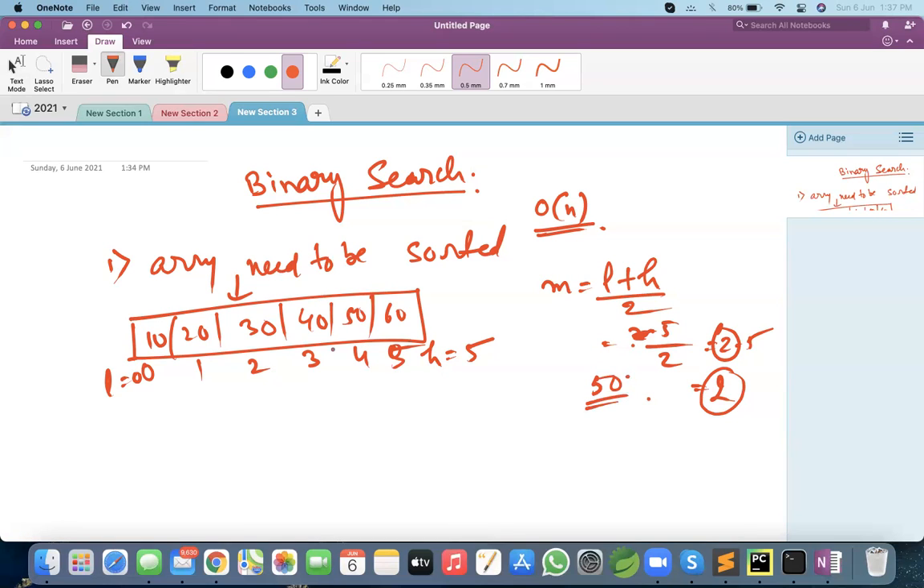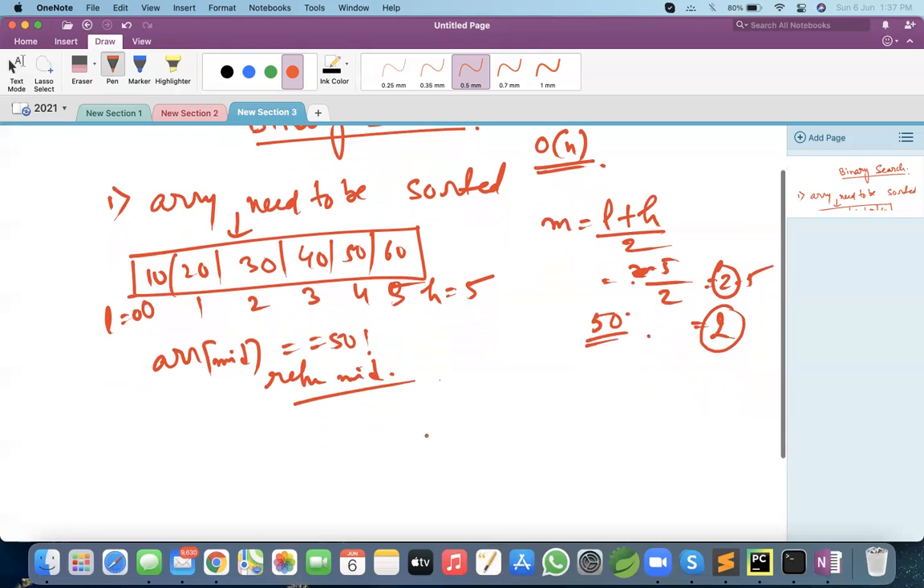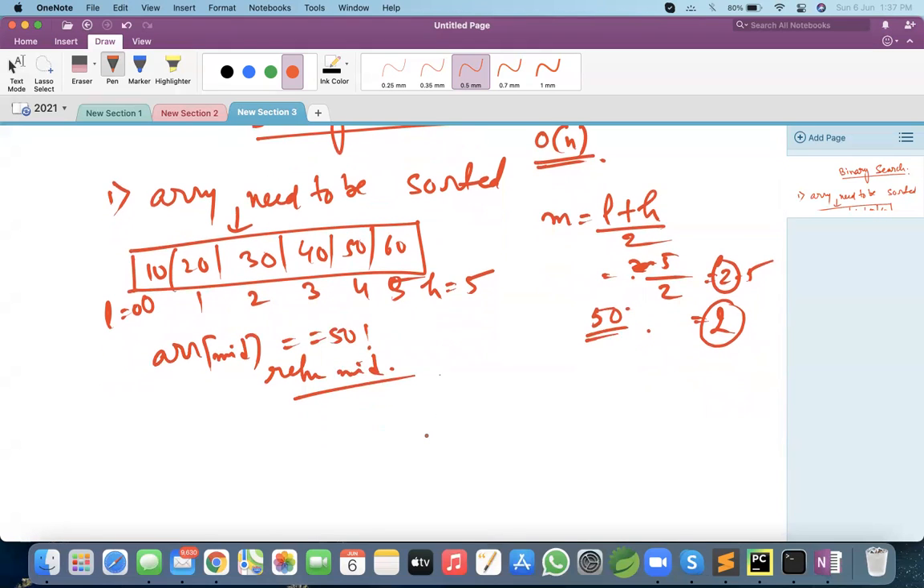Okay, so what will we check? We check whether array of mid is equal to 50 or not. Is it 50? If it is 50, then great, just return the mid, which means we already found the value. Okay, but it is not 50. So what do we need to do now?